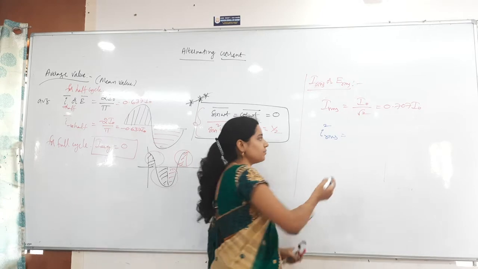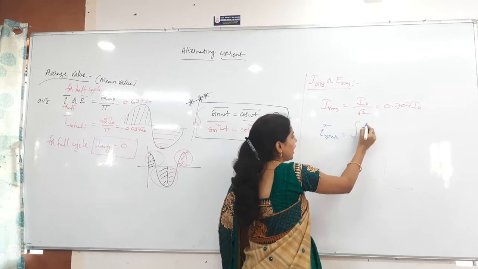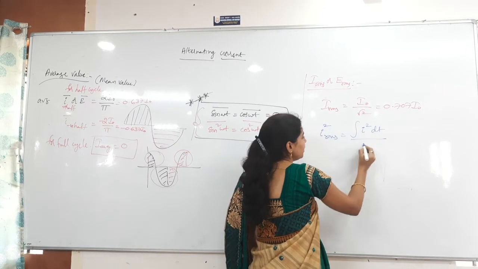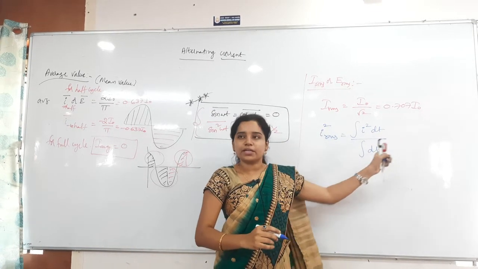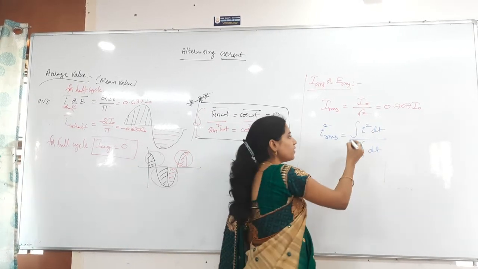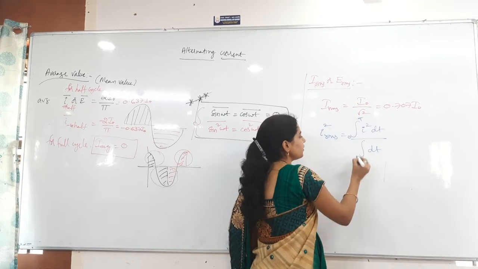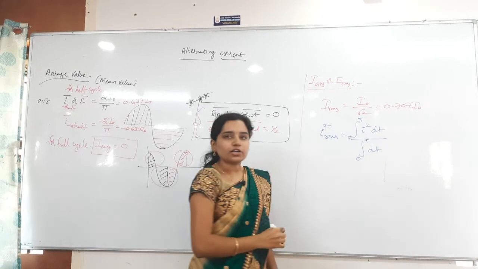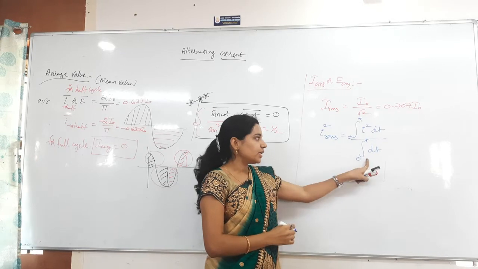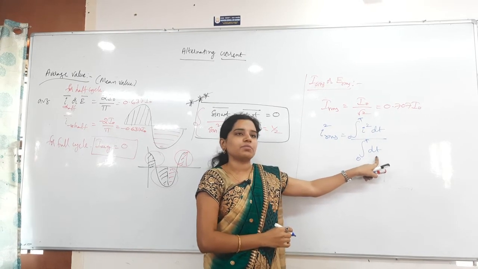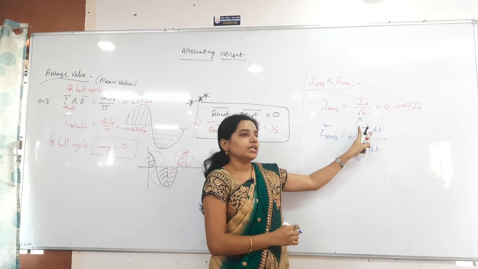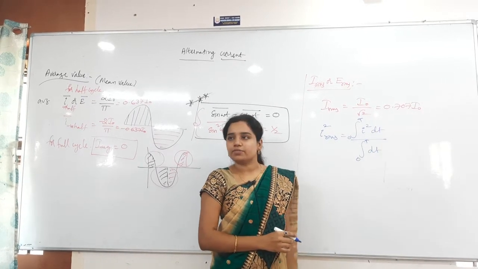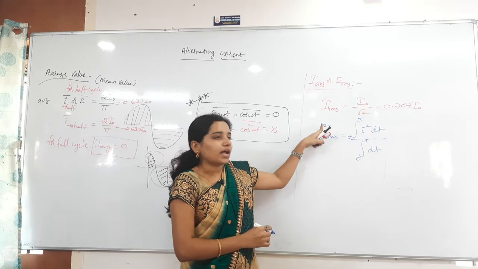At that time, what we'll get is integration of I square dt by integration of dt. Over the full cycle the limits are 0 to T and then 0 to T. So what formula will you get? Integration of 0 to T, dt, is nothing but T, and then 1 by T into integration of I square dt. This is I square RMS.